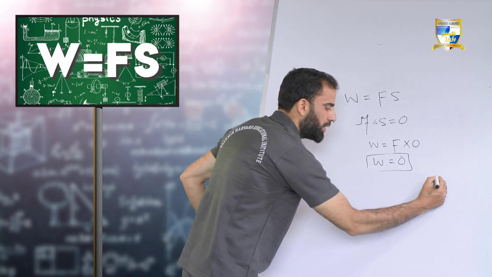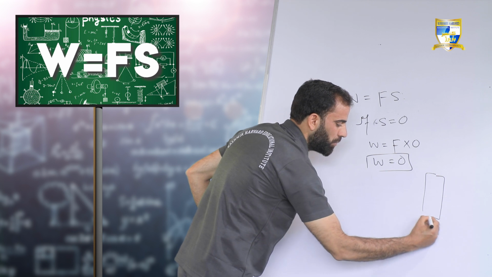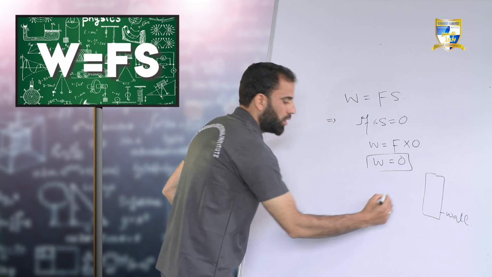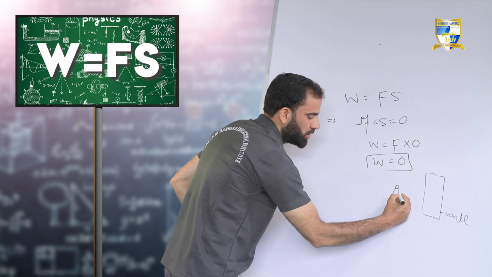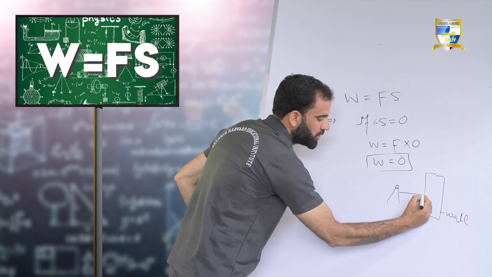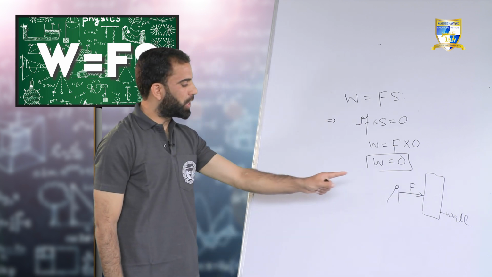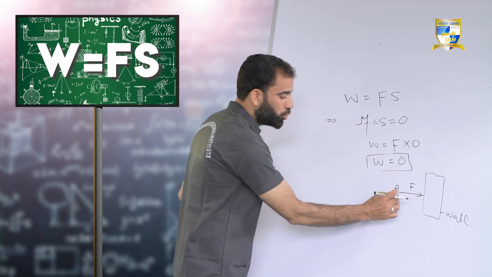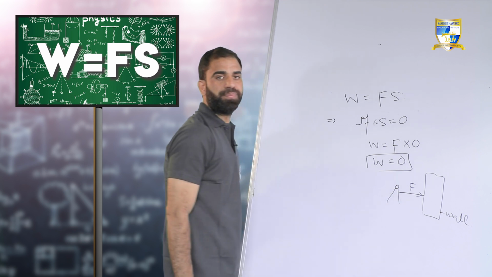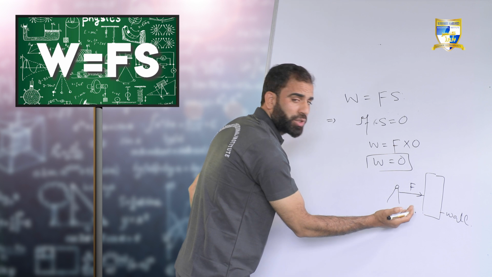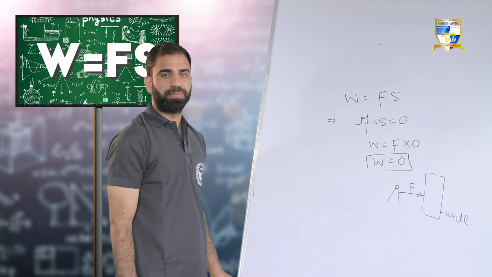Let us assume that here is a big wall, and on this wall a person is applying force by pushing it. He is applying a force F, and he tries to move this wall in the forward direction, but he is not able to produce any displacement in the wall.